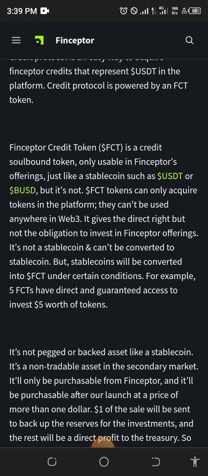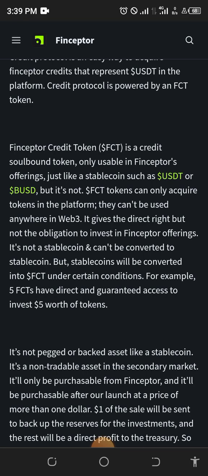So the FCT token, which is the Finceptor credit token, can only be acquired in the platform. You see that now? It cannot be used anywhere in Web3, only within the platform. It gives a direct right, but not the obligation, to invest in Finceptor offerings. It is not a stable coin and cannot be converted to a stable coin. This is very clear. But a stable coin can be converted into FCT. So if you have your stable coin in the Finceptor platform, you can convert it to FCT, but you cannot convert your FCT to a stable coin, especially not outside of the Finceptor platform.